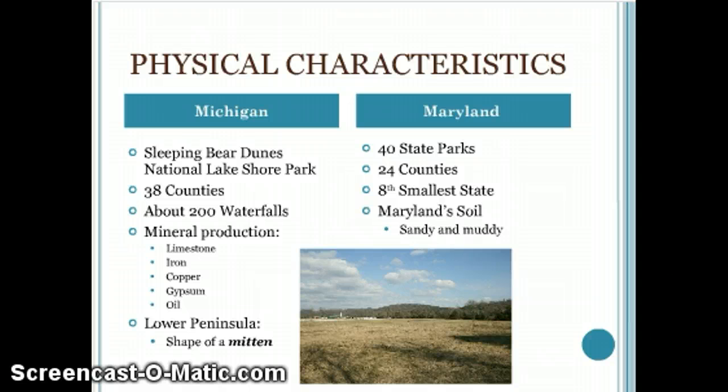And the Lower Peninsula is in the shape of a mitten, which is a unique feature of the state compared to all the other states of America.